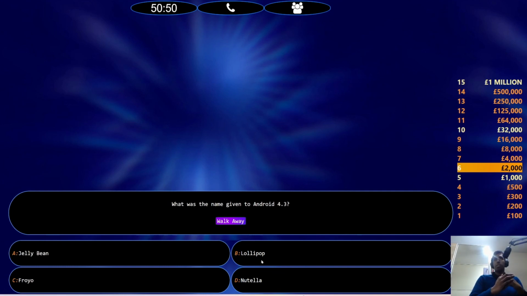What was the name given to Android 4.3, not 7.0? Jellybean, Lollipop, Froyo, Nutella. Yes, so, even though I am an Android user, I don't know the names of this particular device. I could use Ask a Friend, but this is one of those questions where even if I use 50-50, I think I'd just go Ask a Friend.